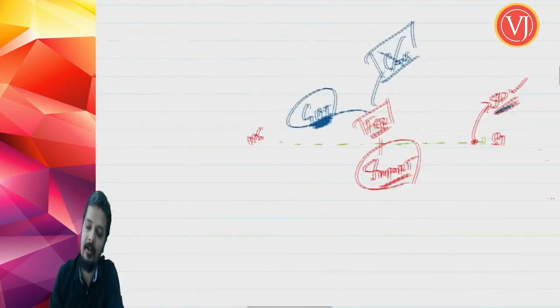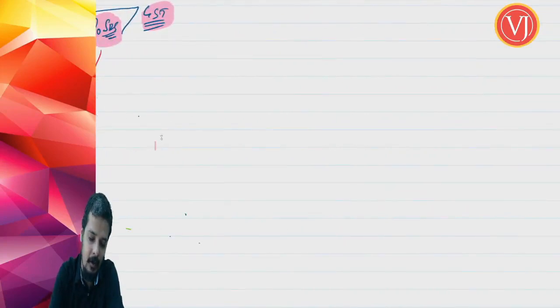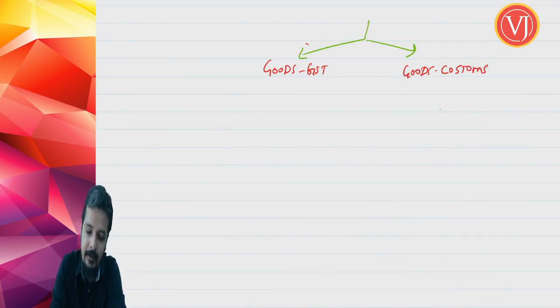This is the difference you can easily find when you talk about the meaning of goods in GST and the meaning of goods in customs.